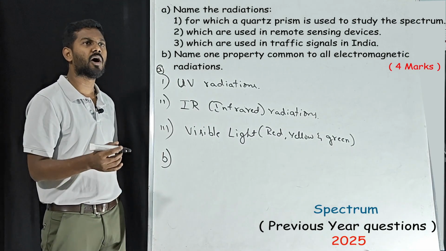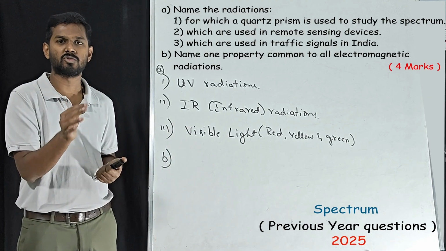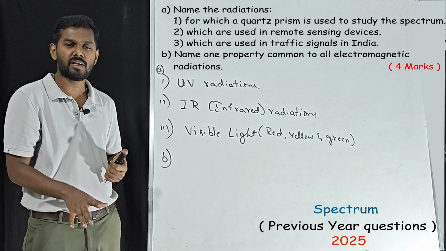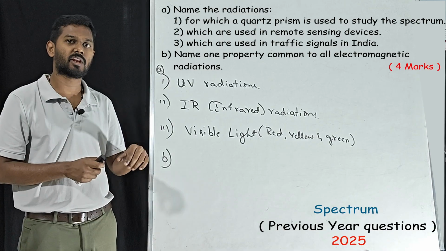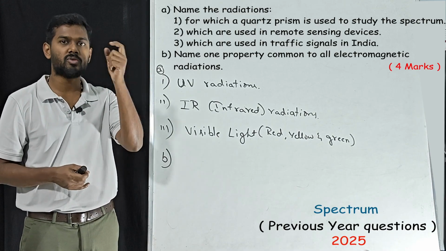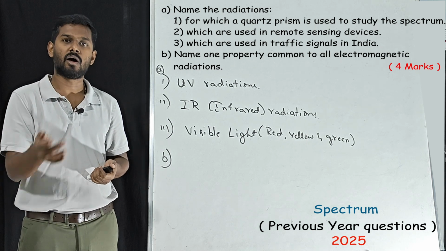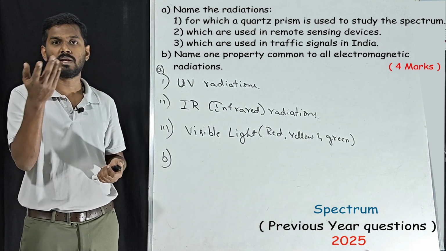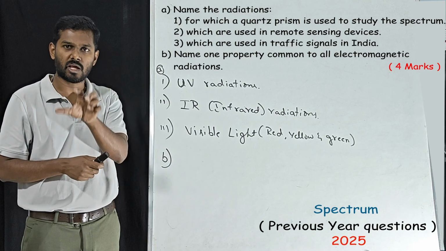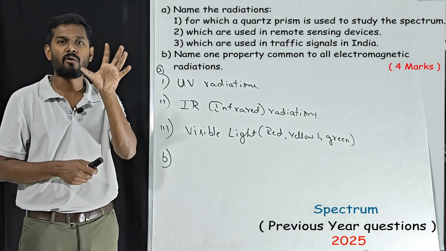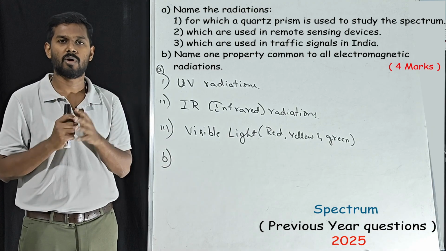Then B, name one property common to all electromagnetic radiation. In the previous question I told you there are 5 different common properties related to all the electromagnetic radiations. You can write any one. If they ask you to write a common property between X-rays and microwave, or radio wave and infrared wave, whatever radiation they are talking about, the common properties we have are only 5. Out of 5 you can write any one, you will get the full marks.